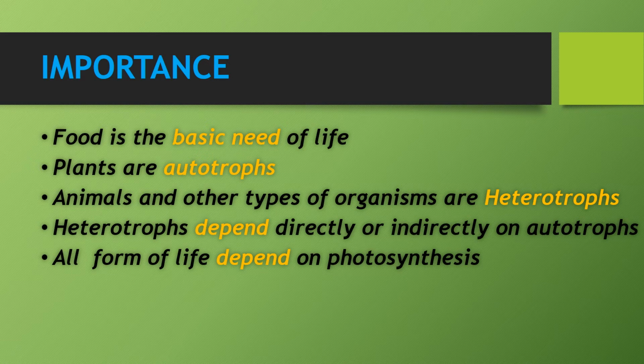So here we have other organisms, heterotrophs. All the heterotrophs depend directly or indirectly on autotrophs. It means all the organisms depend on these autotrophs, which are called plants, and photosynthesis takes place only in autotrophs. So this is also the importance of photosynthesis, that it takes place in autotrophs while all the heterotrophs depend on the autotrophs. All the forms of life depend on photosynthesis, meaning they depend on autotrophs.